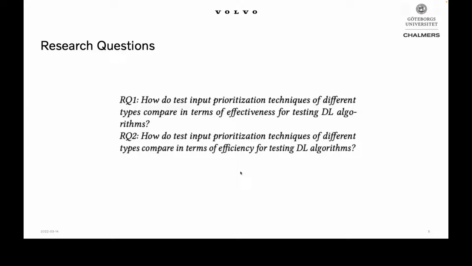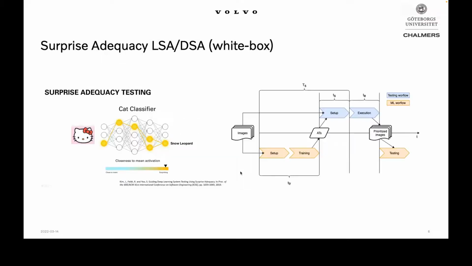By effectiveness, we mean here how well the input prioritization technique can prioritize the test set. And also we want to compare them in terms of efficiency. And by efficiency, we mean here the time for setup and the execution of the techniques. So next, I will explain briefly these three. We selected three different techniques from three different groups, of the three different types which I explained before.